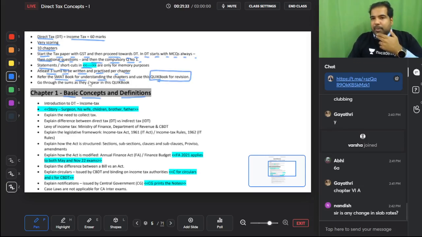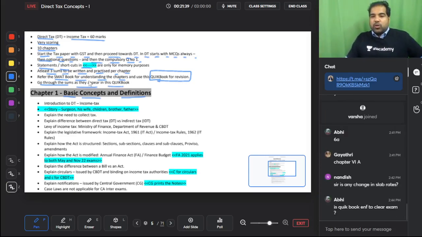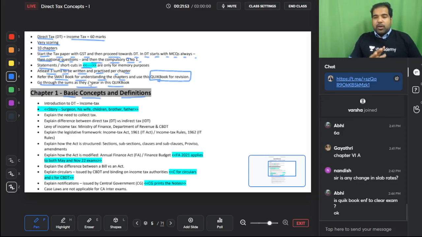In our fast track batch, we are only going to focus on this quick book. Go through the sums as they appear in the quick book. We will do the module sums as and when. Is quick book enough to clear the exam? Yes, definitely enough to clear the exam. And quick book plus the module questions is more than enough to tackle exam questions. But the only thing you need to do is, quick book is only to revise. After that, you need to keep doing sums back to back.